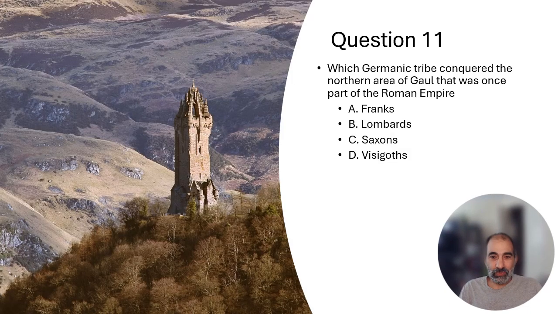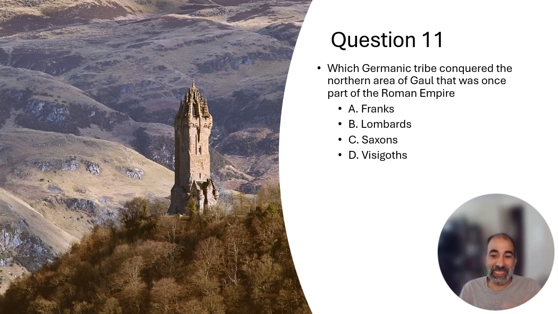All right, 11. Which Germanic tribe conquered the northern area of Gaul that was once part of the Roman Empire? Was it Franks, Lombards, Saxons, or Visigoths? So when the Roman Empire begins to fall apart, you have all these various Germanic tribes coming in, and they take over different parts of Rome. Now, I'm hoping you know what the area of Gaul is. If you don't, this might be a little harder question, but it's basically in what is modern-day France.